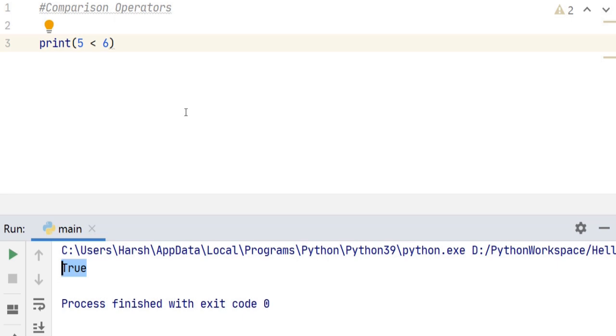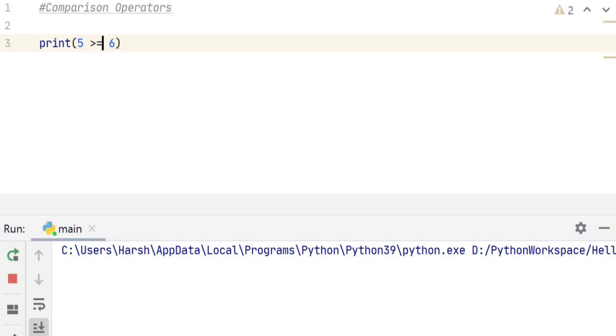If you want to check greater than or equal to, we can just type 5 greater than or equal to 6, and then when we run it we get false because it is not greater or equal to 6. Similarly, for less than or equal to, we just type less than sign with equal to and then run it and we get true because 5 is less than 6.